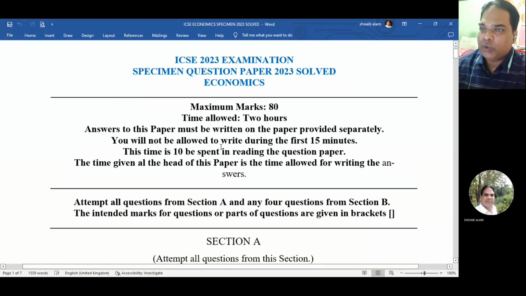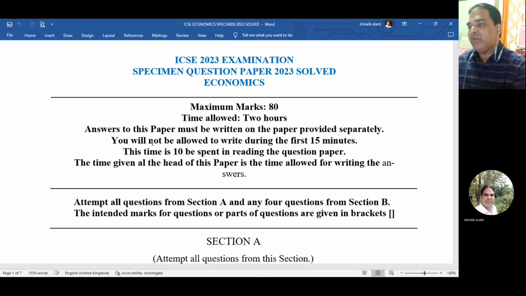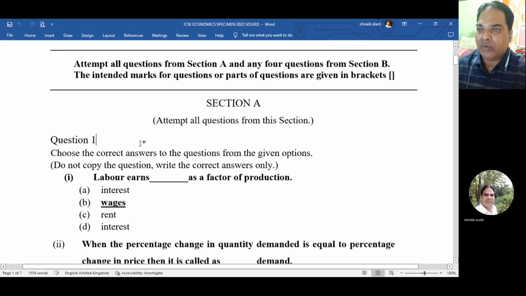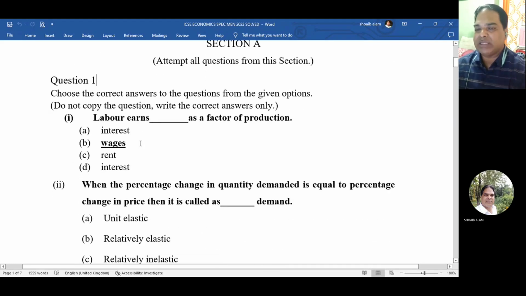So today we are going to look into specimen question paper 2023 economics solved. Okay. So economics paper, I have gone through it and today we'll be going through section A. All the questions from section A are compulsory and any four questions you have to attend from section B. So today we'll be going to section A. All 16 questions are in the form of MCQ. You have to choose the correct answer.